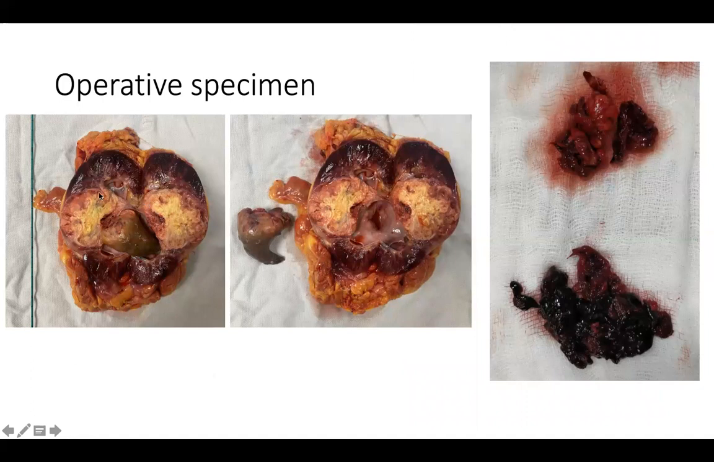You can see this yellowish mass in the interpolar region, looking like a clear cell RCC, and then another fleshy mass is seen within the pelvicalyceal system. You can see it is kept separately, and there is no perinephric extension of the mass. Of course, the biopsy is awaited. This is the tumor thrombus, and this is some amount of bland thrombus which also came out when we were removing the tumor thrombus.